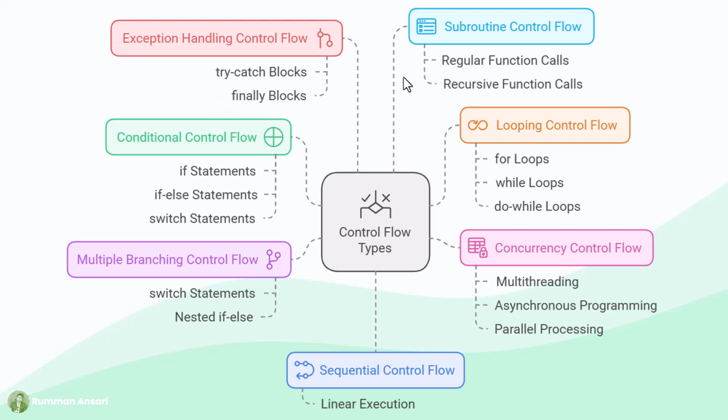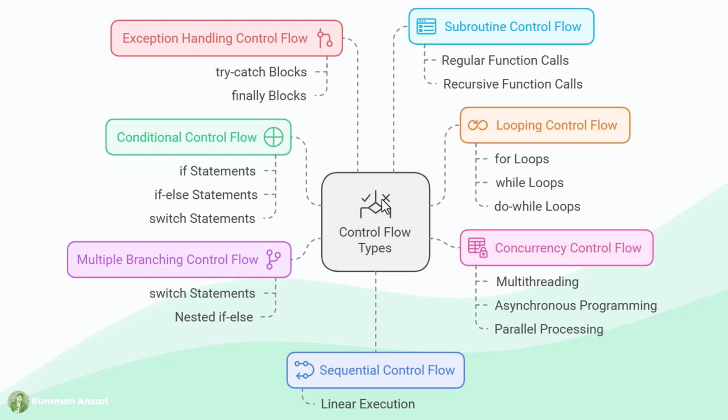There can be regular function calls, or there can be recursive function calls. In exception handling control, we use the try catch block and finally block, and based on our choice we can change the control flow. We'll also discuss each and every point slowly, and how this control flow actually works in real life.